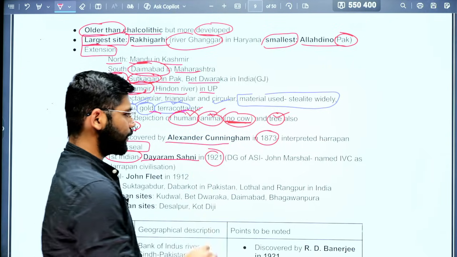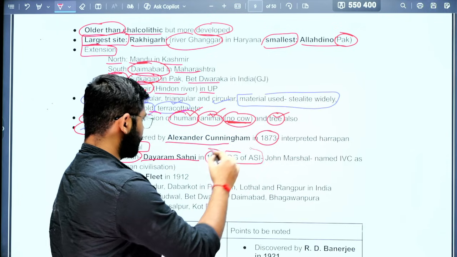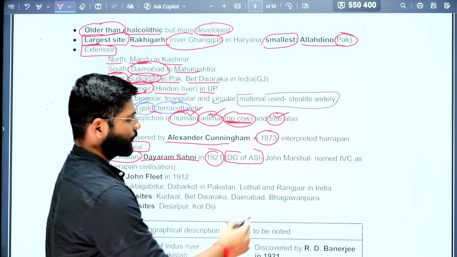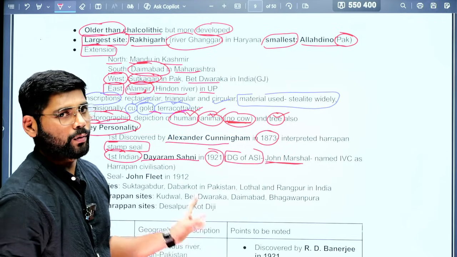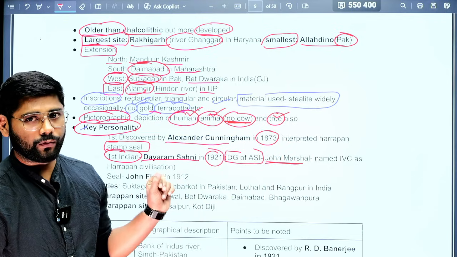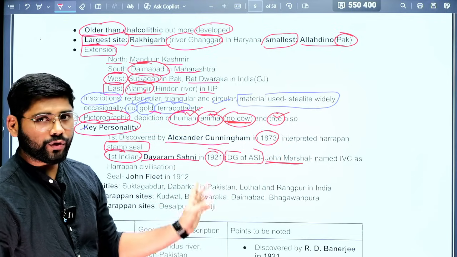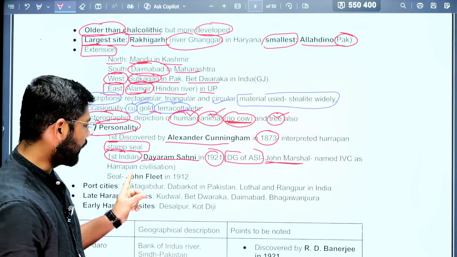So he was not director, though during the time of Dayaram Sahni, the Director General of ASI was John Marshall. And this John Marshall named the Indus Valley civilization as the Harappan civilization. This is the important fact: John Marshall named the Indus Valley civilization as the Harappan civilization.